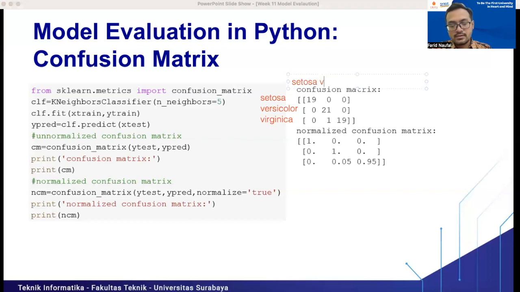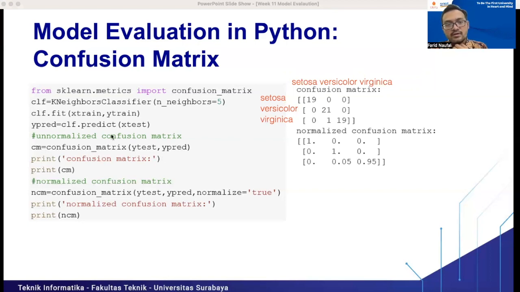So this one is Setosa, Versicolor, and Virginica. There is one Virginica flower that is classified as Versicolor by our model. That's how to read the confusion matrix.